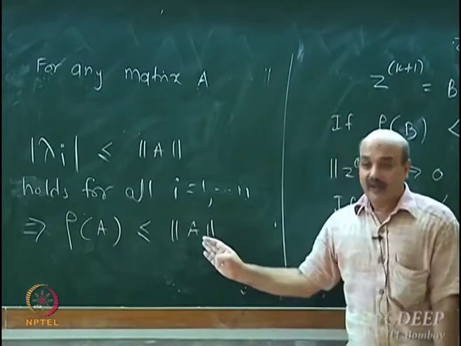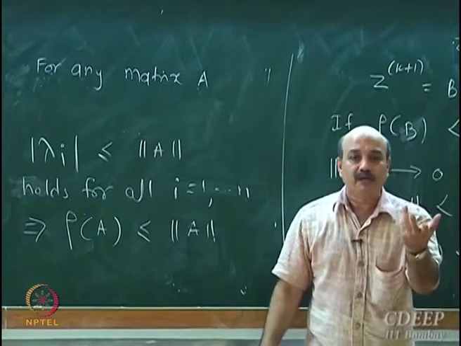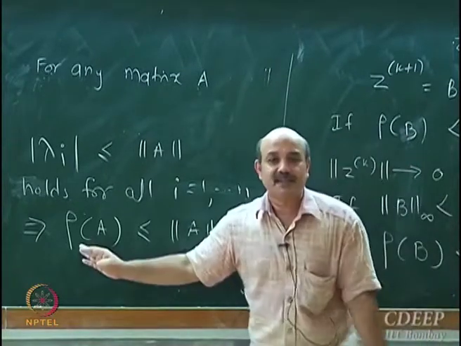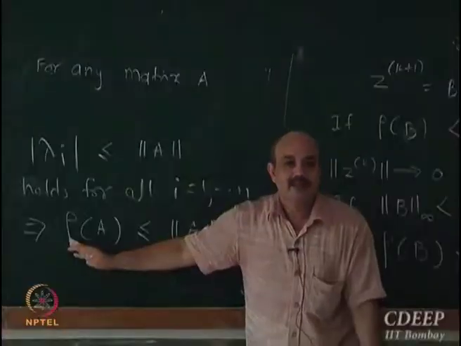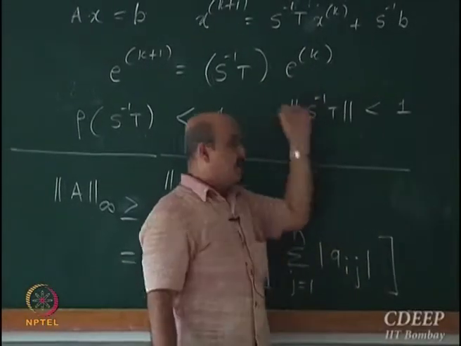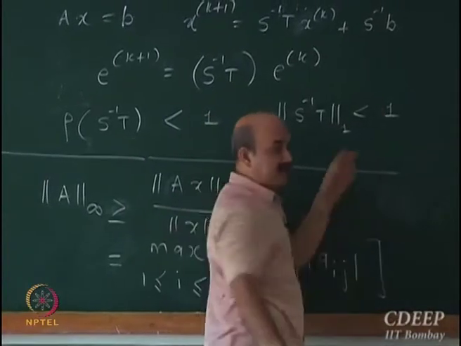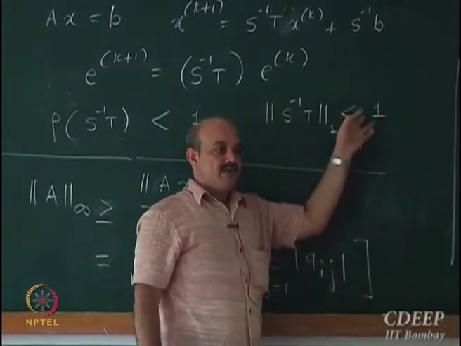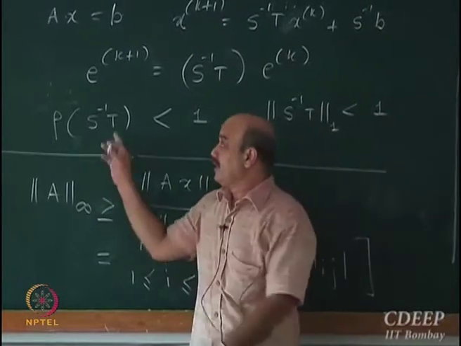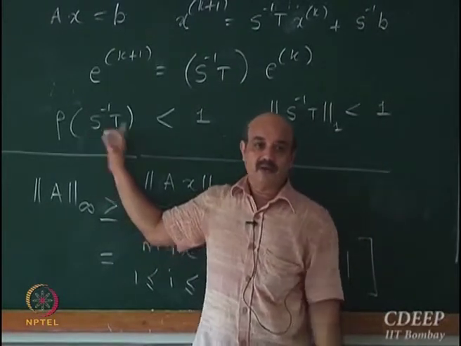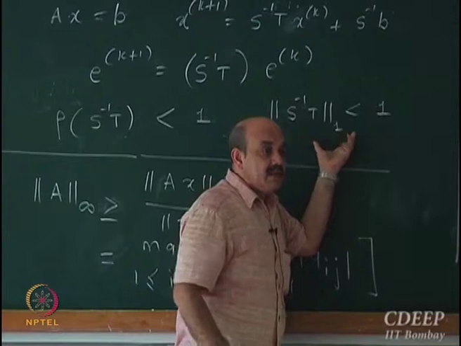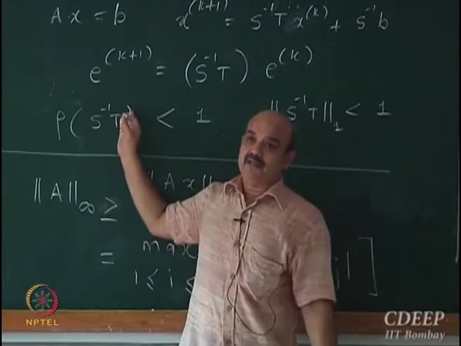If norm of A comes out to be 1.1, I cannot say anything. If the induced norm, typically one norm or infinite norm, is less than 1, definitely the spectral radius is less than 1. But if this is greater than 1, we cannot say anything about it.